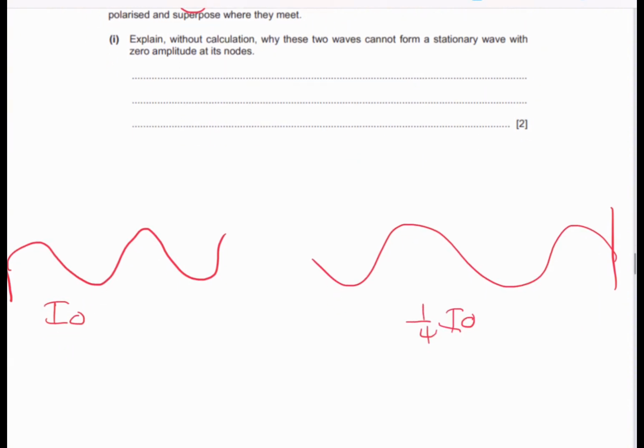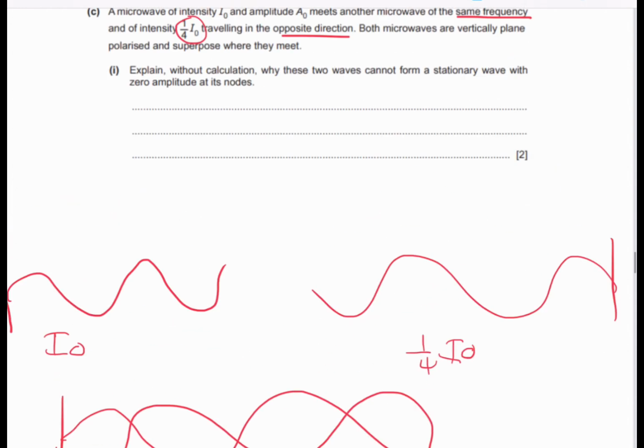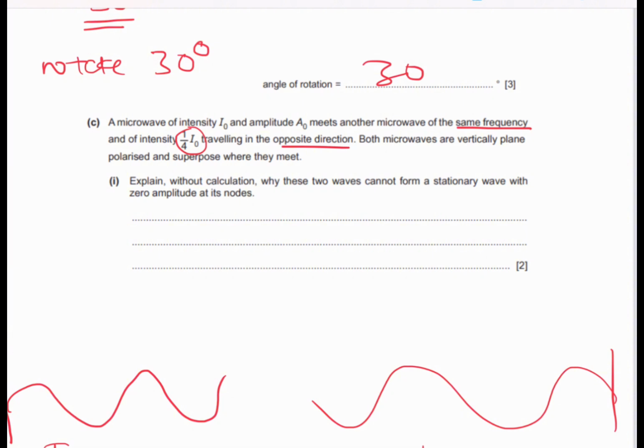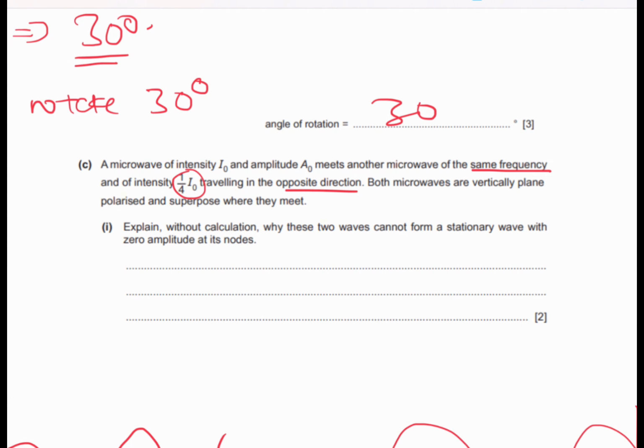The two meet, they interact, and they decide to superpose, to form a stationary wave. But that is not the case. They tell us that we cannot form a stationary wave that has zero amplitude at its nodes. Get this: amplitude is related to intensity. If the intensity I naught has an amplitude of A naught, we know that intensity is directly proportional to K A squared.